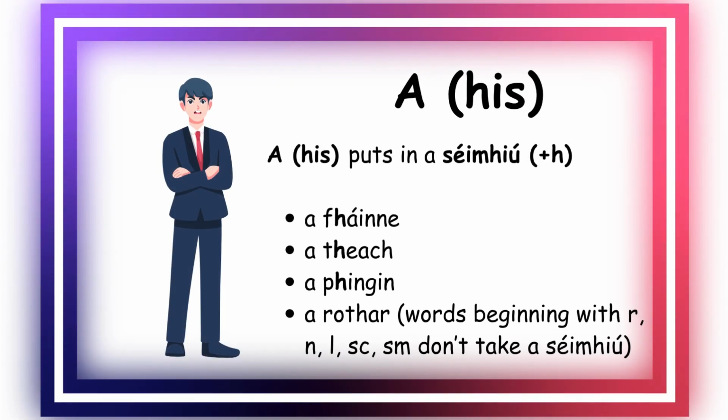Now, when a means his, we put in a séimhiú. So, a fháinne, his ring. A theach, his house. A phingin, his penny. A rothar, his bike. Remember, r, n, l, sc, sm don't take a séimhiú.